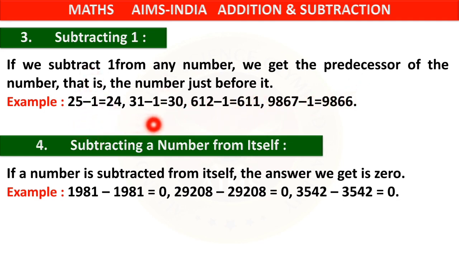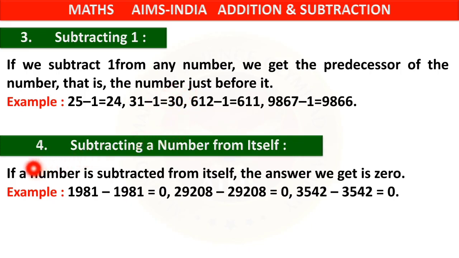Now 31 minus 1 is equals to 30. Yes, again we write 30, 31. So 30 comes before 31. The same way 612 minus 1 is equals to 611, and 9867 minus 1 is equals to 9866. So these numbers, that is the difference here we got, are the predecessors.